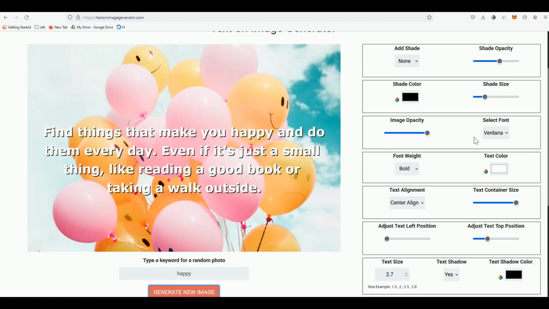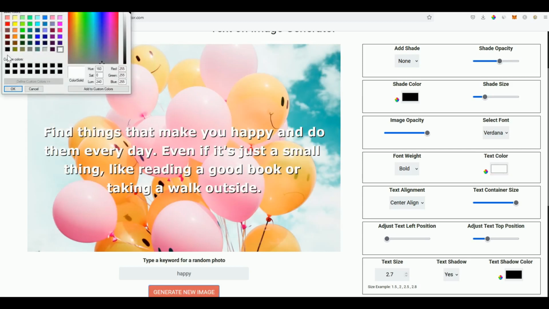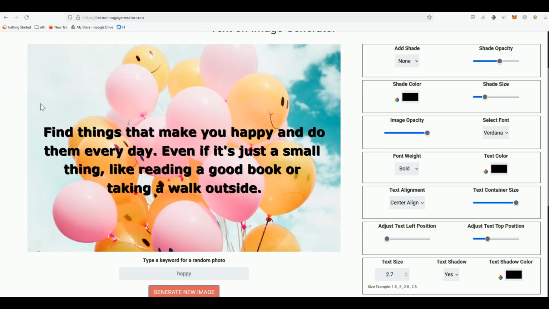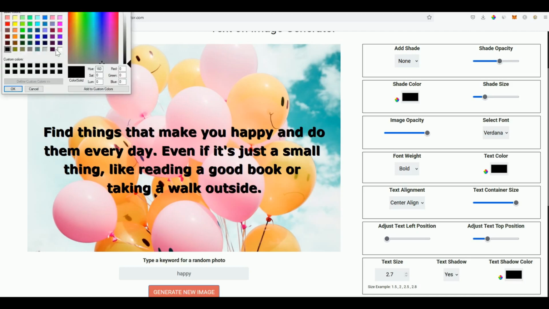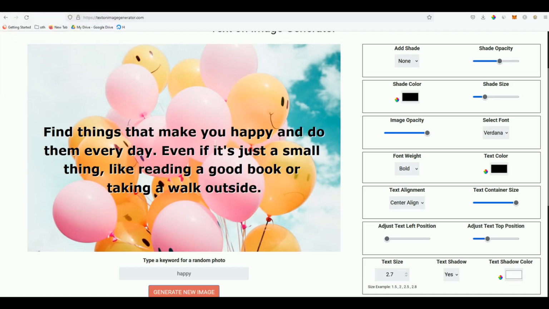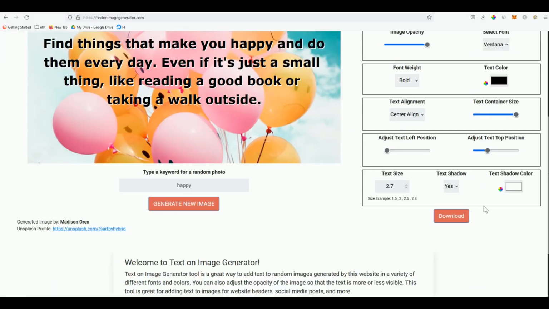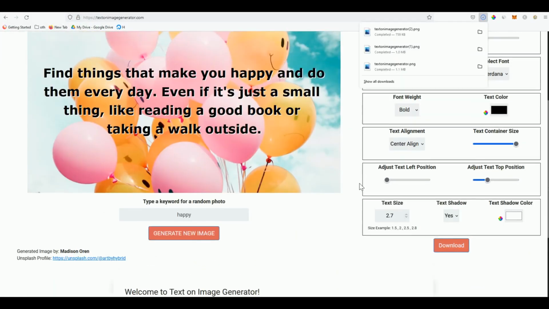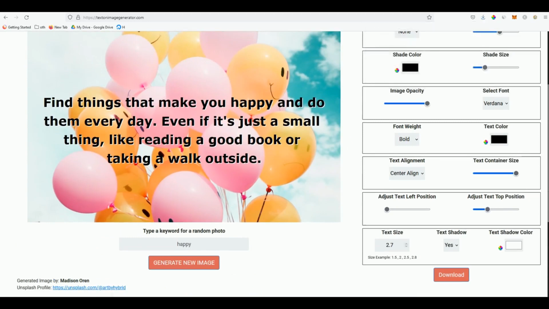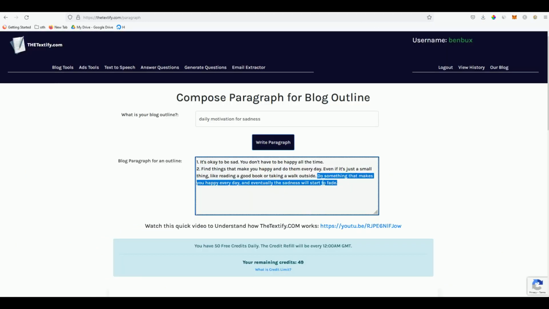All right, this looks great. And then the text color, let's put black because I think that will fit. Okay, that's looking nice. And of course, the shadow, make it white. All right, looks brighter. Okay, that's our second slide. Download it, very easy. And then for our third slide will be this.